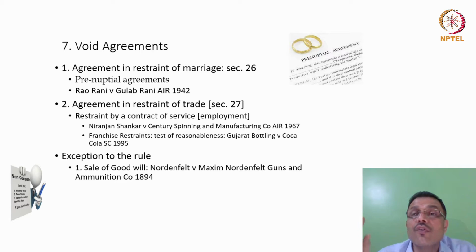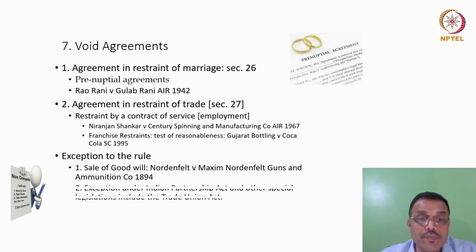And three, for a reasonable period of time, say 5 years or 10 years, but it cannot be 25 years, right? So the time, space, locality rule also becomes an important critical element to test whether, even if the non-compete clause has been held to be enforceable, the reasonability of it will be tested by the courts of law to allow the exception of restraint and permit such agreements to be enforceable at law.